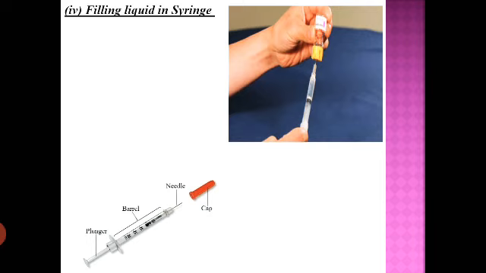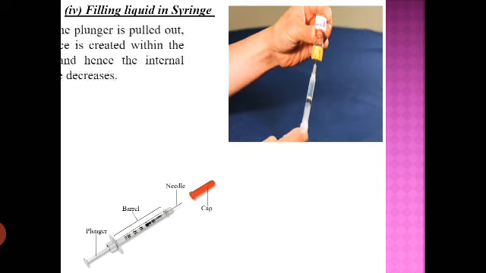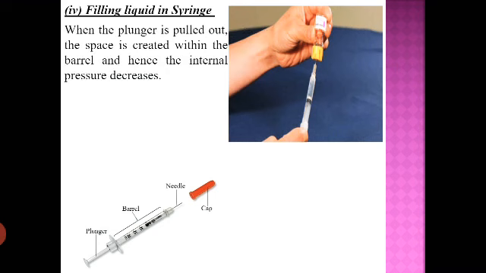Very first you pull the plunger out, and when you pull it out, what will happen? The space will be created within the barrel. So the more space is created, the less will be the pressure within it, and the outer pressure will remain the same. So when this is inserted into the liquid medicine with the help of the needle, and then the plunger is pulled out, the internal pressure is very low, decreased because of the space which is created, and the outer pressure will remain the same. So finally the liquid medicine is taken into the barrel.